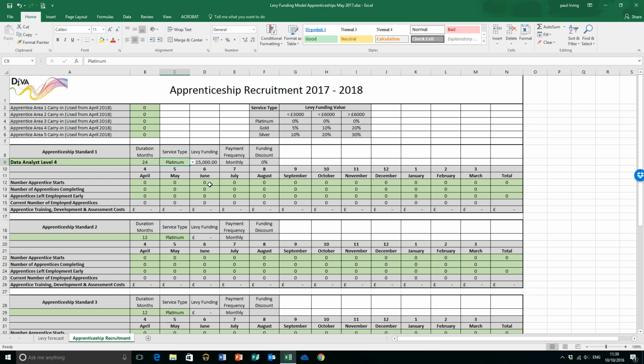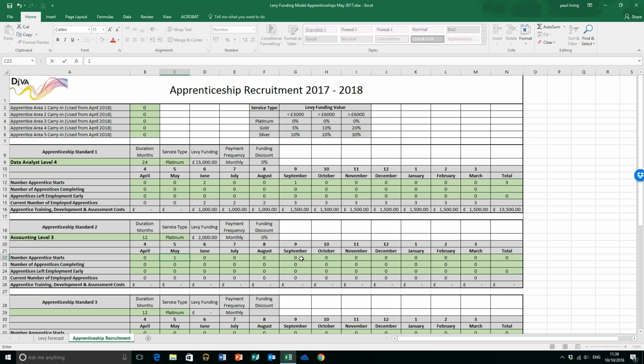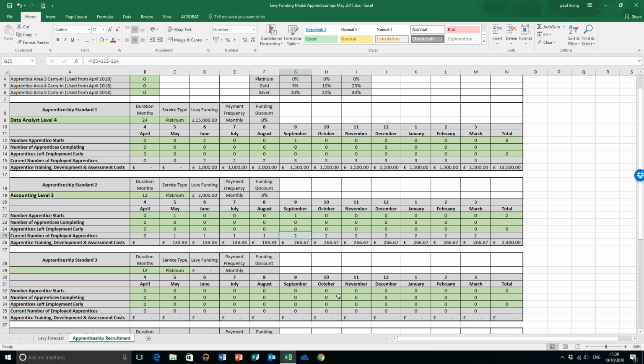And I'm going to look at the data analyst, and I'm looking to start 2 data analysts in June and another one in September. Okay, I'm going to select a second apprenticeship standard, and I'm going to select an accounting apprenticeship at level 3. The duration is 12 months because it's an office-based level 3, which is pretty standard. I'm going to run it at Platinum, and I'm going to look actually at starting 1 in May and 1 in September. As you can see, along the bottom of both these apprenticeships that I've selected, it starts to calculate the amount of cash that is drawn down month by month against each apprenticeship standard.